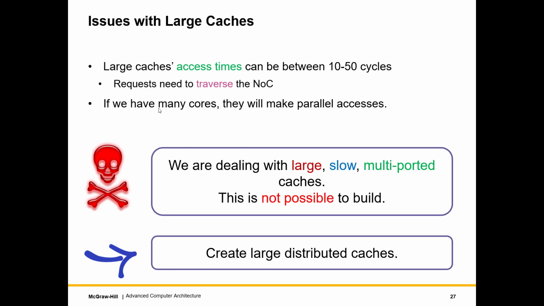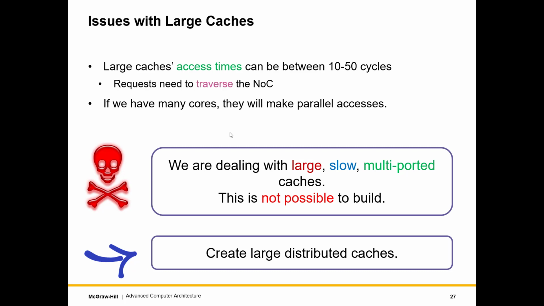So let's look at the main problems. The main problems are like this, that we are dealing with large caches. Because we are dealing with large caches, what we discussed in the previous chapter is that we create large multi-banked caches where the banks are distributed all over the chip.